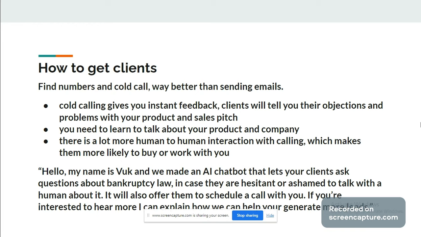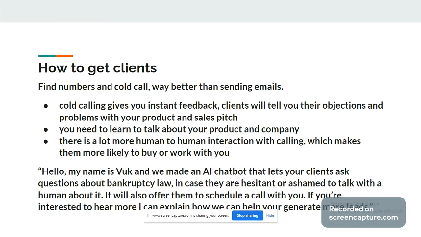How to get clients. So first, we're going to find numbers to cold call. Cold calling is way better than cold emailing. Calling gives you instant feedback. Clients will object to your offer and they will tell you the problems with your offer. That's why you want to cold call. You also need to learn to talk about your company and about your product. You can't just email and not be able to talk about it. Also, there is more human to human interaction with calling, which makes you more likely to sell and then more likely to buy.